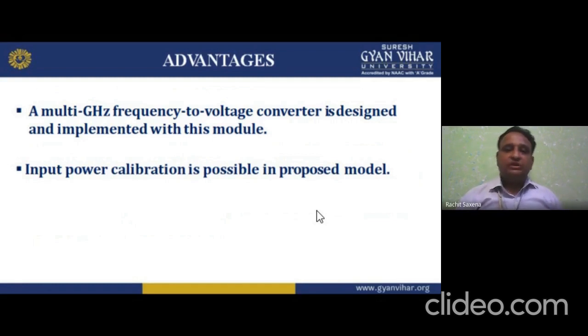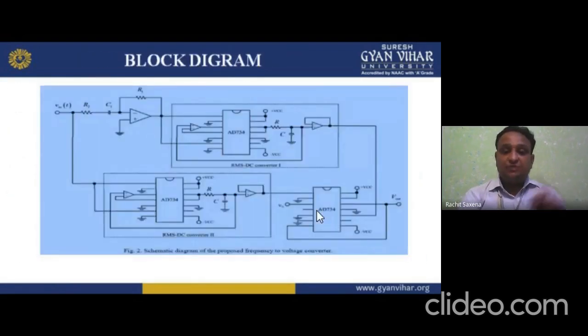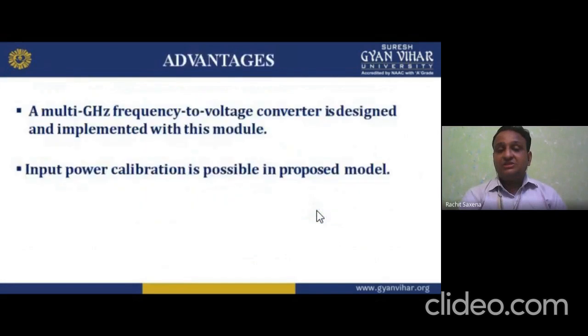Multi-gigahertz frequency to voltage converter is designed and implemented with this module. With this module, basically the proposed diagram which I told you earlier, we can convert a gigahertz frequency to voltage. That is a frequency to voltage converter. It's designed and implemented with this module, my dear student. We can do it very easily with the help of this module.